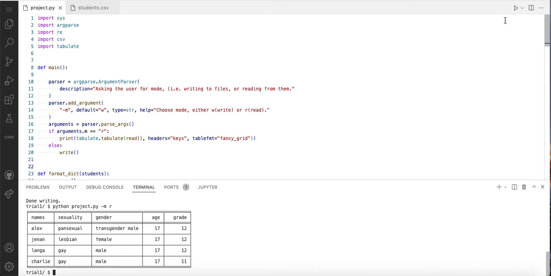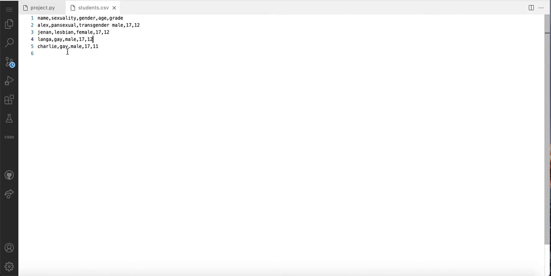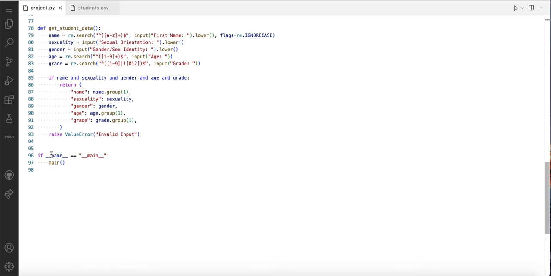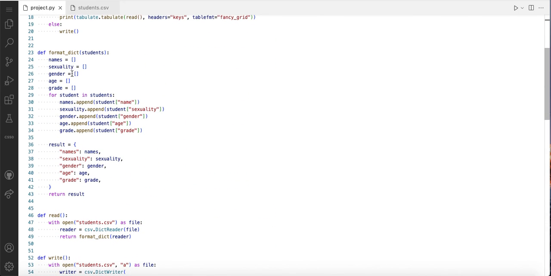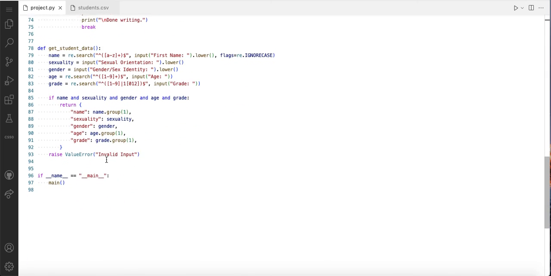So in my program, I'm actually importing a couple of libraries like the sys library, argparse, the regular expressions, the CSV, and tabulate. CSV is comma separated values, literally. Or you can really separate it with anything you want, but just by convention, it's commas. And I have a main function, a couple of other functions like format, dict, read, write, get student data, stuff like that.